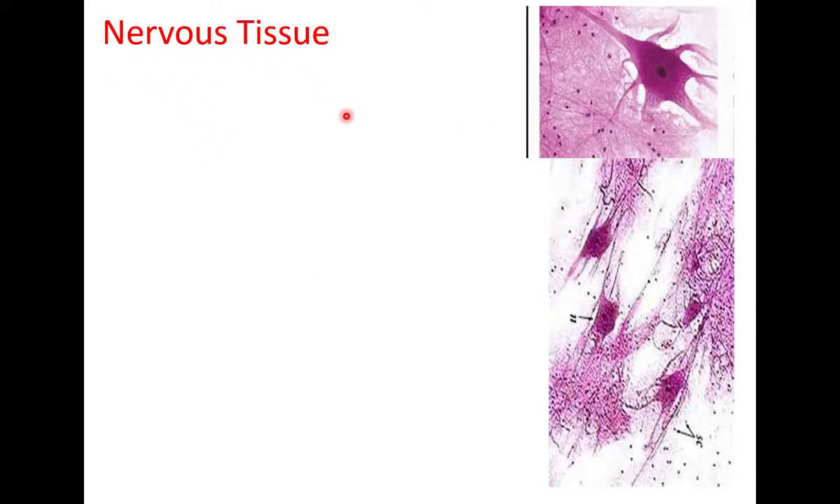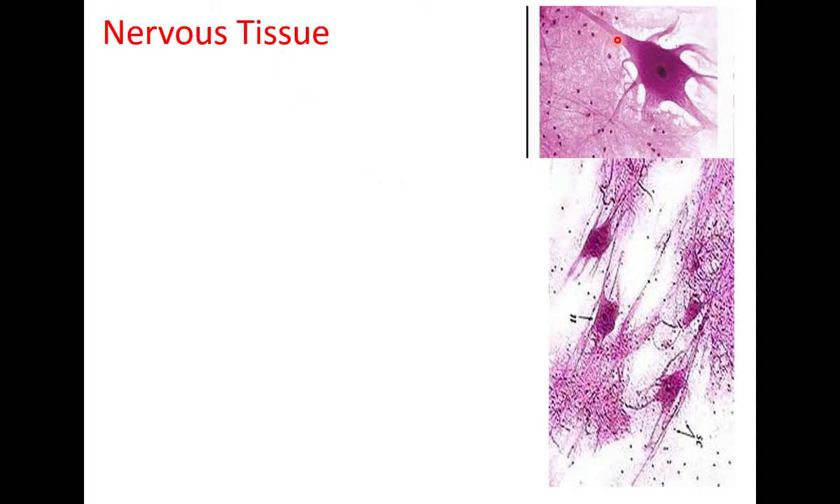Brain is made up of nervous tissue. Spinal cord is made up of nervous tissue. This is one nerve cell called a neuron. Here we find four neurons. The neurons form nervous tissue. Brain is an example of nervous tissue.